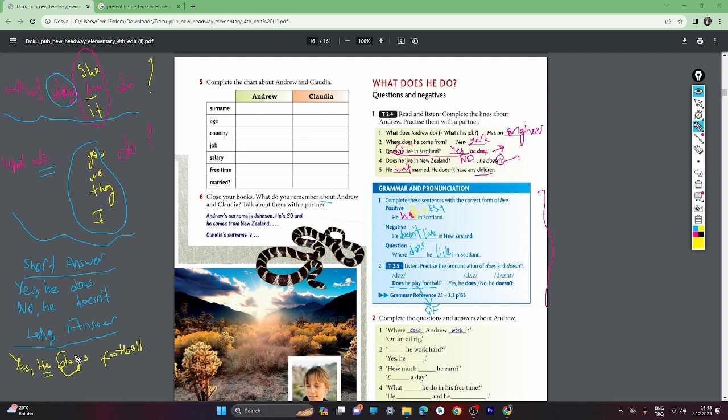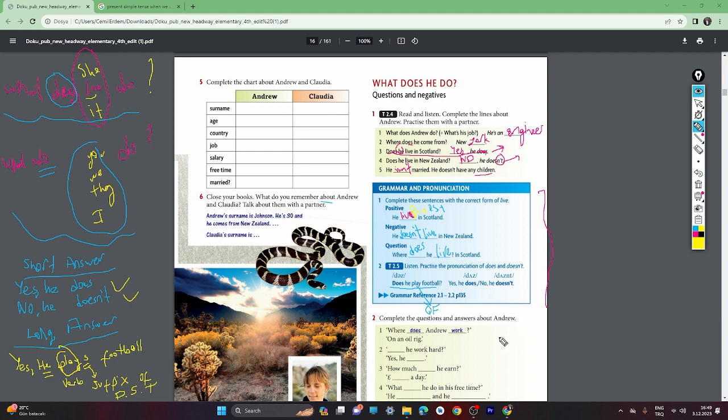We again put the verb here with the suffix s. This is the suffix of present simple tense. So if you need a short answer, yes he does, no he doesn't. But if you need a long answer, yes he plays football, or no he doesn't play football.